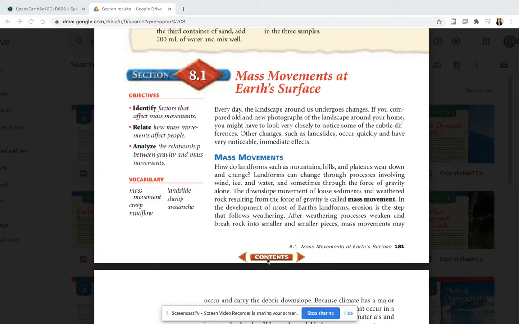For this video, we'll be reading Chapter 8, Section 1, Mass Movement at Earth's Surface, page 181. Every day, the landscape around us undergoes changes. If you compare old and new photographs of the landscape around your home, you might have to look very closely to notice some of the subtle differences. Other changes, such as landslides, occur quickly and have very noticeable immediate effects.